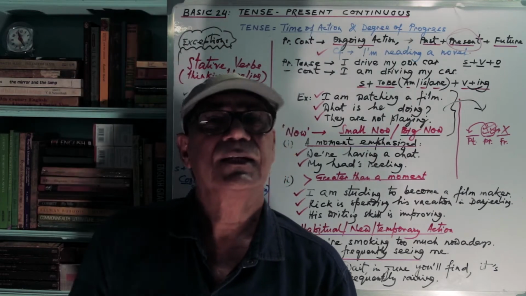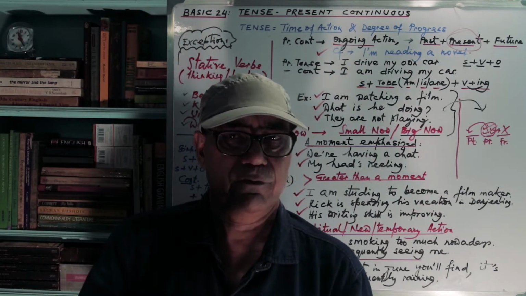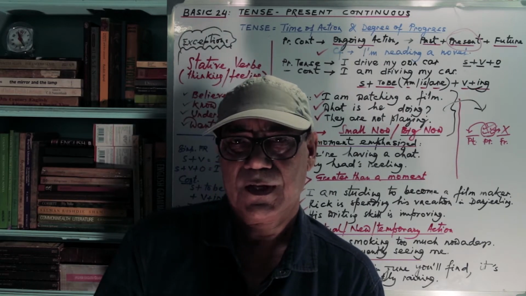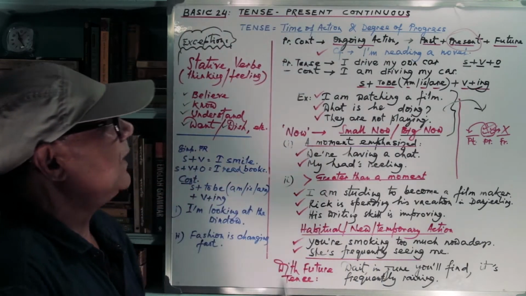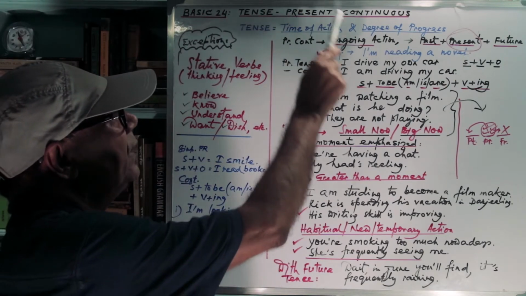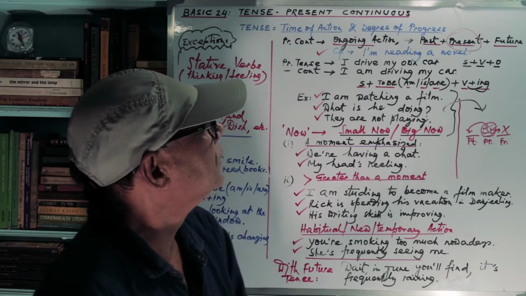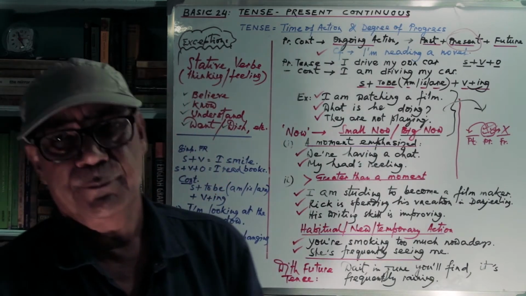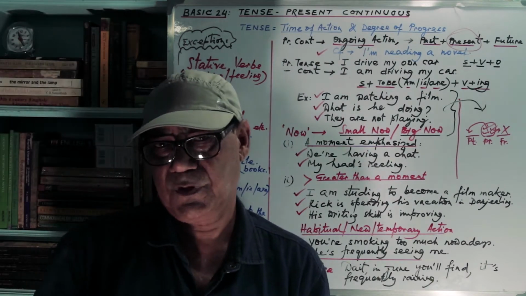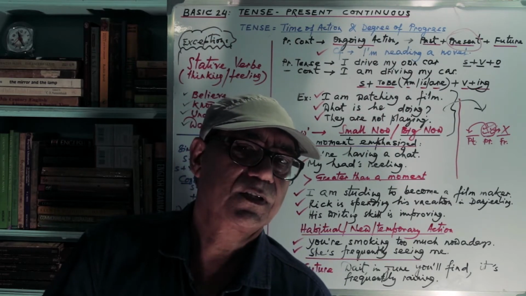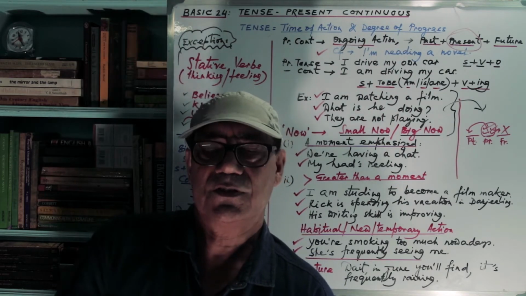We have been doing the English tenses, different formats of English tenses. Now, tense refers to number one, time of action of a verb, and number two, degree of progress of that action. Now today actually we are supposed to discuss present continuous tense.